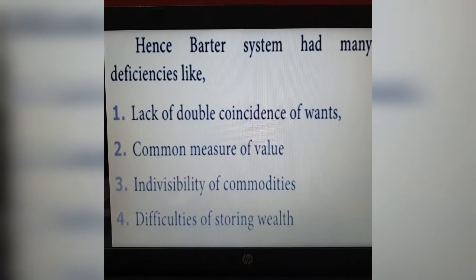Next, invisibility of commodities. If you want to buy something from the shop, you can't find it there. So what happened? Your commodity is becoming invisible. And next one, difficulties of storing wealth. Sometimes you can't store the wealth with you. For example, if you have fruits and you want rice, you can't store the fruits for longer days because they will spoil. So some products can't be stored for the future or for a longer time.